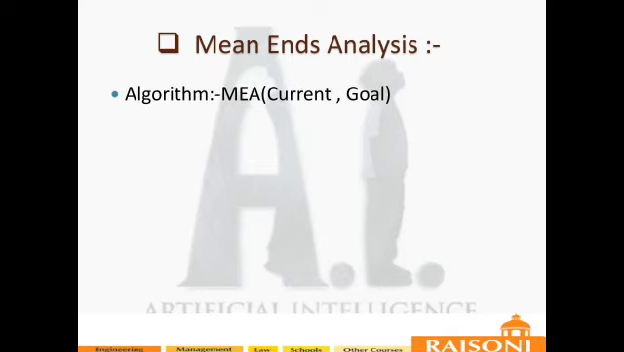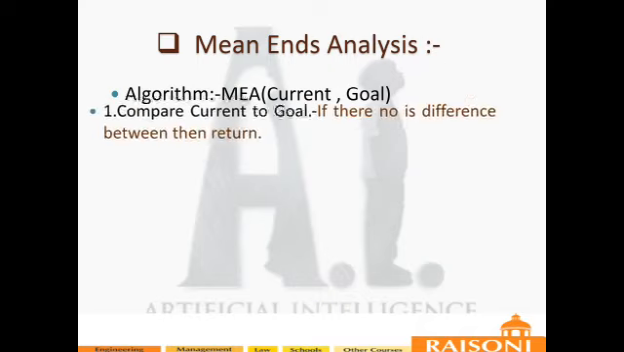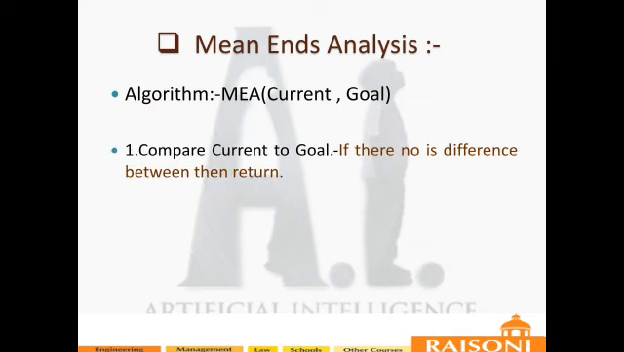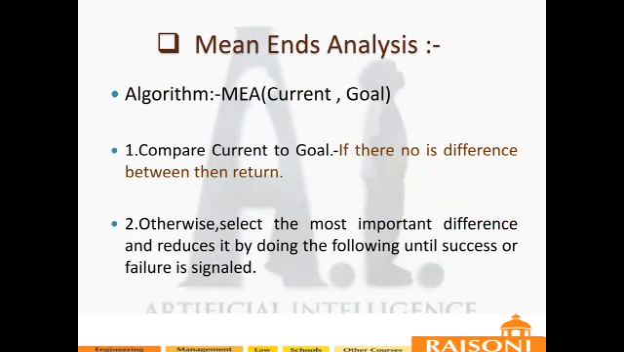So the algorithm for means-end analysis is: means-end analysis starts with the current state and goal. Next, compare the current state to the goal state. If there is no difference between them, then return. Second, otherwise select the most important difference and reduce it by doing the following until there are two possible outcomes, success or failure. So here we have to repeatedly call this function until we find our goal.